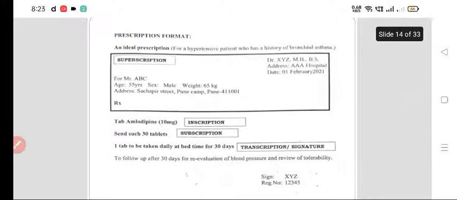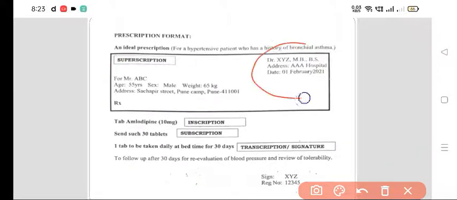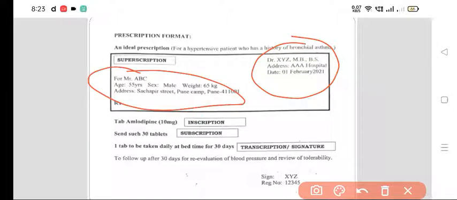Now, this is the ideal prescription format, an ideal prescription for a hypertensive patient who has a history of bronchial asthma. In the superscription, what have they written? Details of the doctor, then details of the patient, and then the symbol RX. Three things are there.